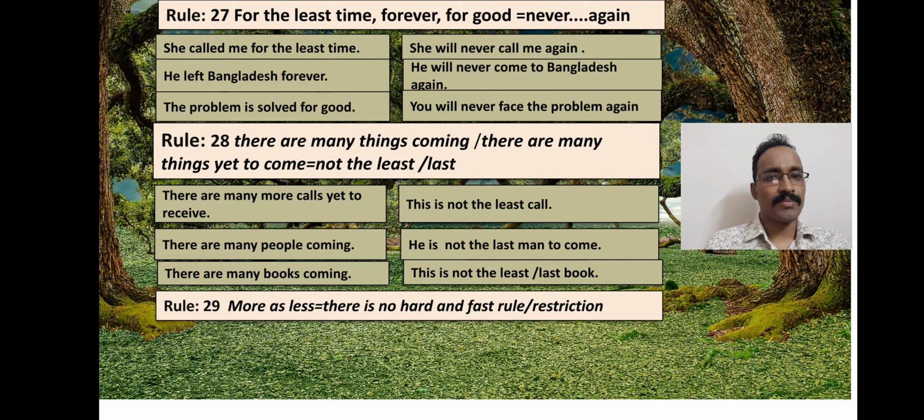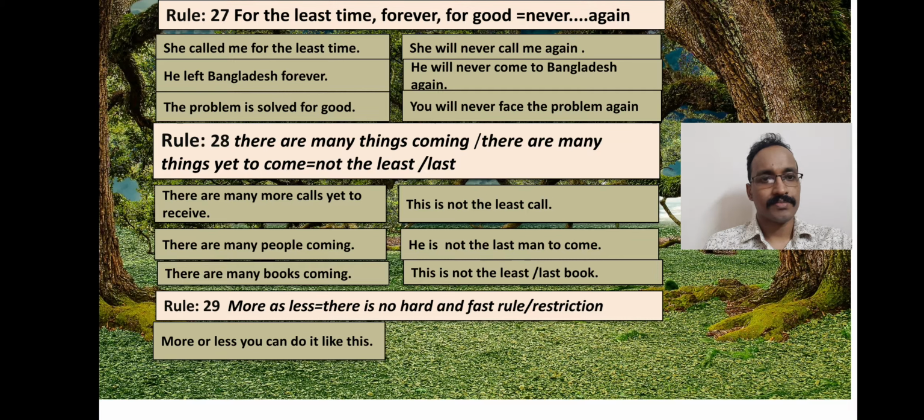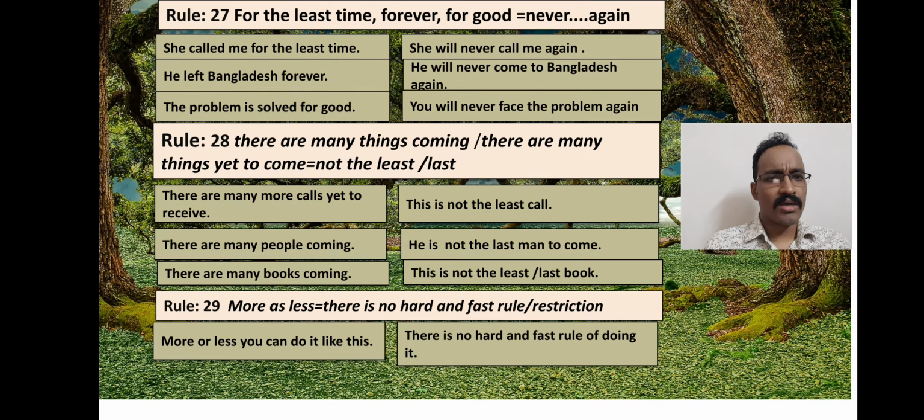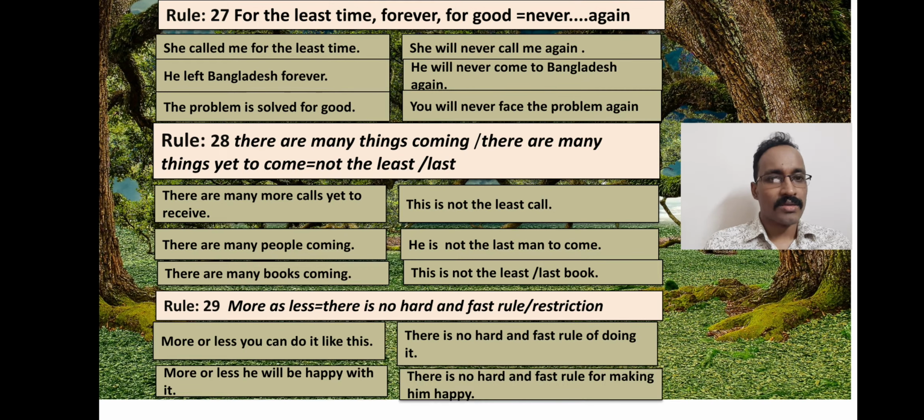Rule 29. Here you see you may find more or less in the affirmative sentences. In this case you will use there is no hard and fast rule or restriction to make these sentences negative. See the example. More or less you can do it like this. There is no hard and fast rule of doing it. More or less he will be happy with it. There is no hard and fast rule for making him happy.